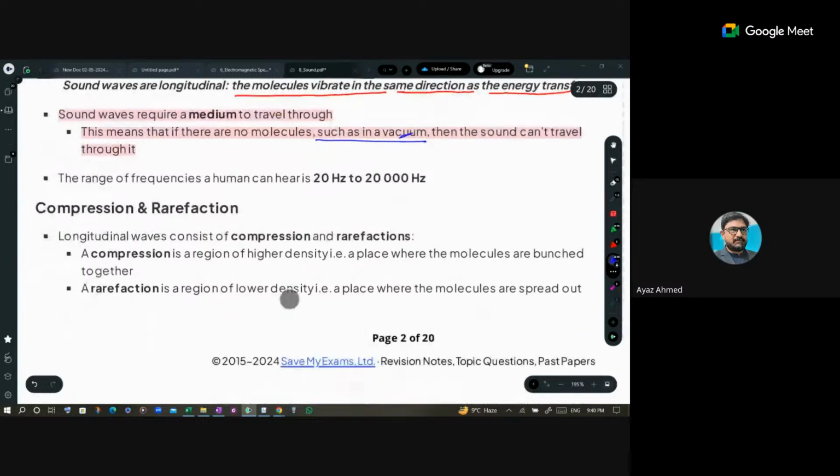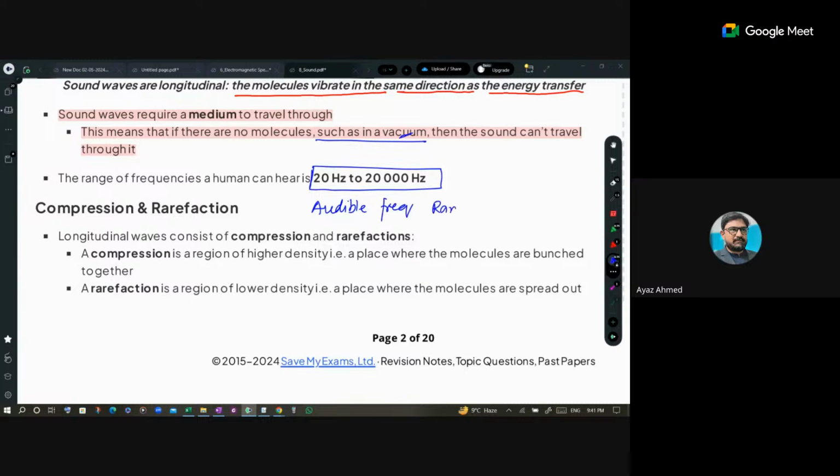So the range of the frequencies is very important. I used to use this one in my notes: 20 hertz to 20,000 hertz. It is called your audible frequency range. What do we call it? Audible frequency range. Okay, is it clear? It is audible frequency range.